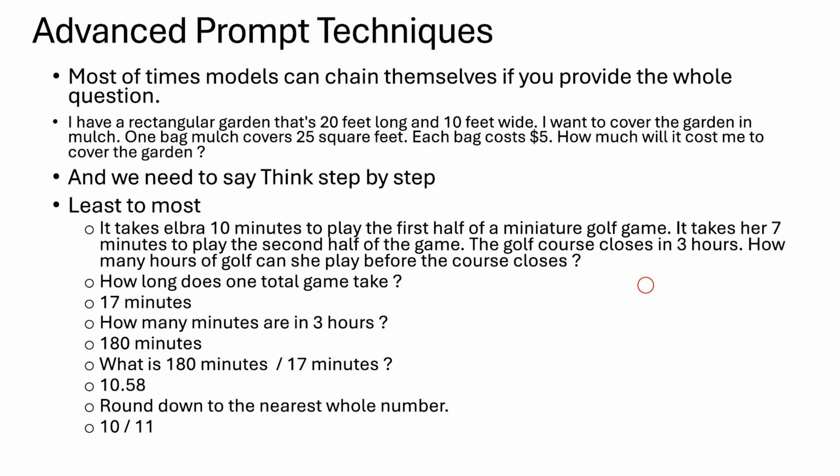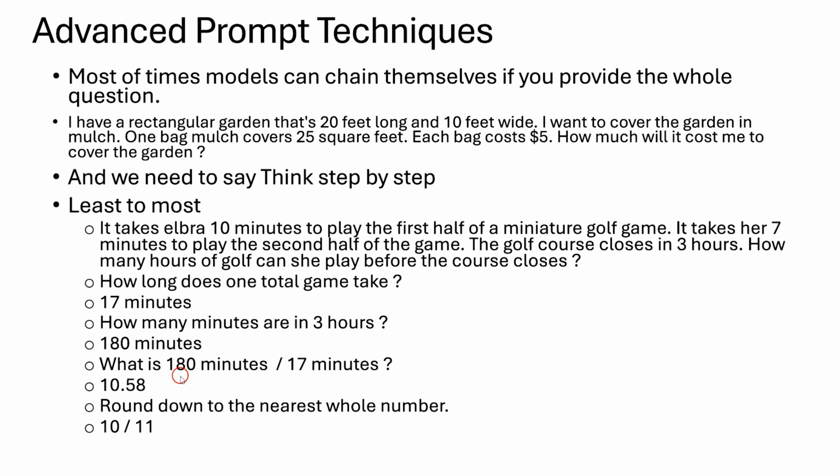And after this question, here we are asking some more questions from this least question. So first one we'll give only least prompt, and from that prompt we'll ask more questions. So that is why it is called least to most. So here I am asking how long does one total game take. So based on this answer, this is 17 minutes because 10 plus 7, that is 17 minutes. So how many minutes in 3 hours? Since we calculated the total game, right, in minutes, so we converted hours to minutes.